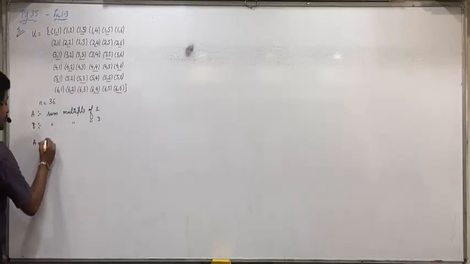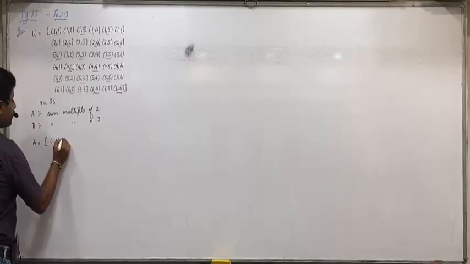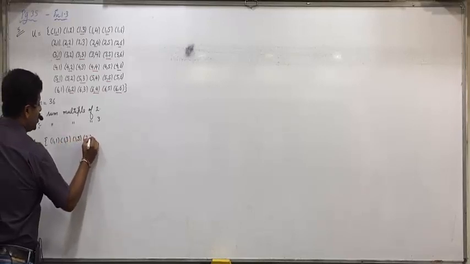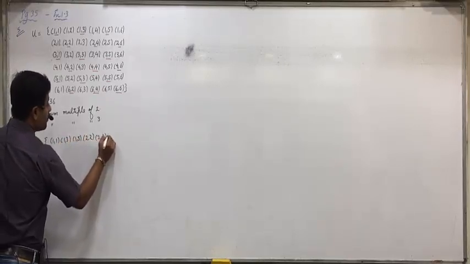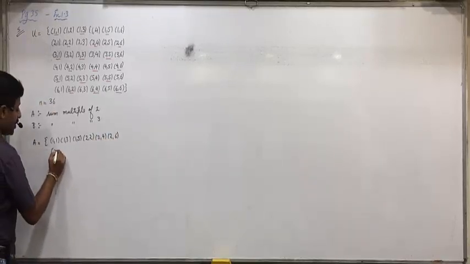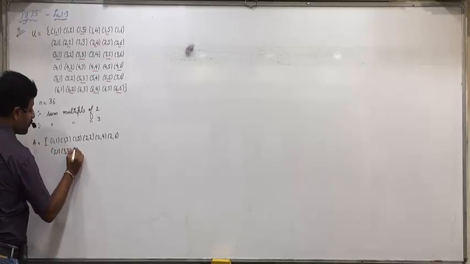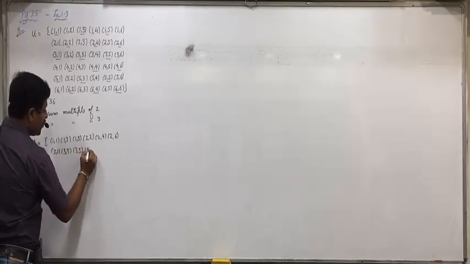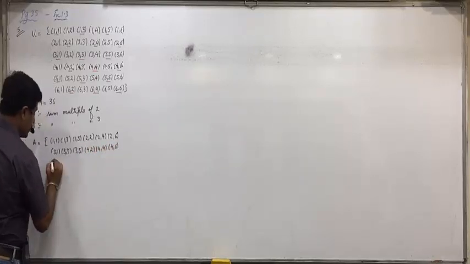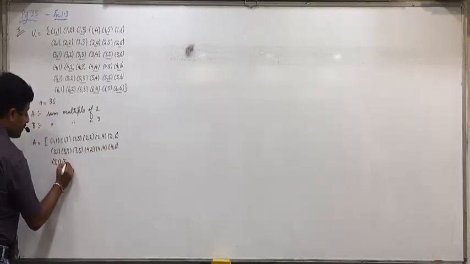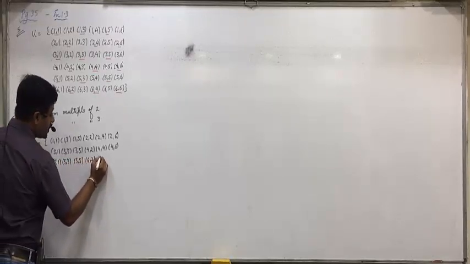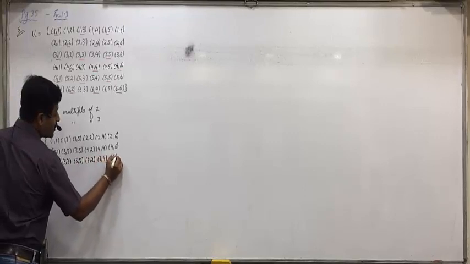So write down these 18 outcomes: 1,1; 1,3; 1,5; 2,2; 2,4; 2,6; 3,1; 3,3; 3,5; 4,2; 4,4; 4,6; 5,1; 5,3; 5,5; 6,2; 6,4; 6,6.